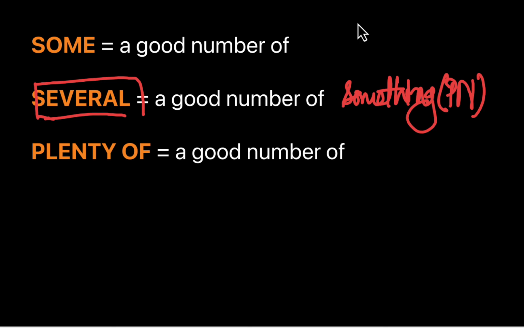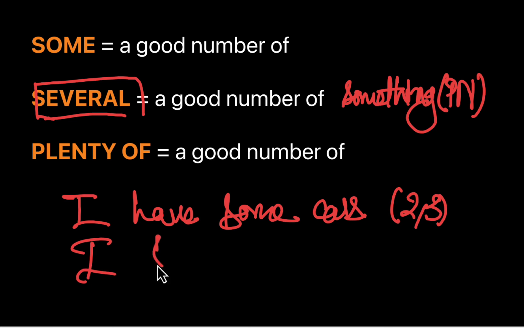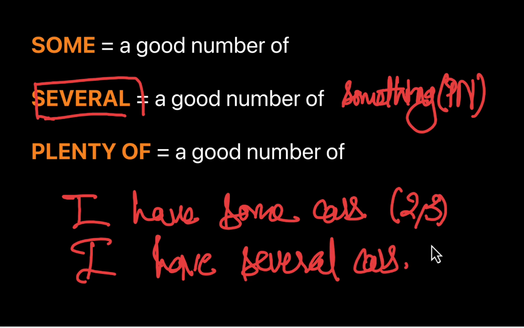So when you say I have some cars, you mean a few cars, right? Maybe two, maybe three. But when you say I have several cars, it gives you a sense of more than some cars.